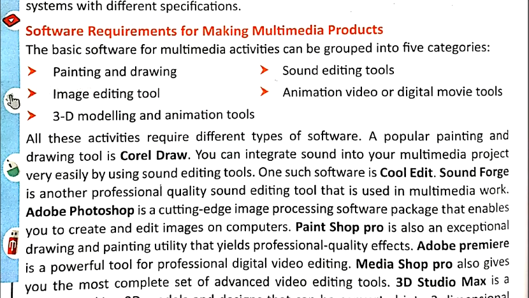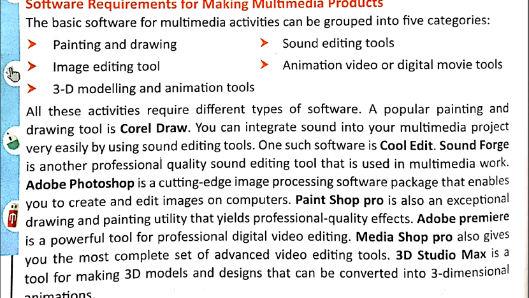Now let's move to the software requirements for multimedia applications. Software requirement means the interior part of multimedia. Hardware means the physical components, software means the programs. Basic software for multimedia activities can be grouped into 5 activities. First is painting and drawing tools. Second is sound editing. Painting and drawing means creating images, and sound editing means audio. Image editing means picture editing tools, then animation and video, that is digital movie, and 3D modeling and animation tools. So these 5 components are the software requirements for multimedia.